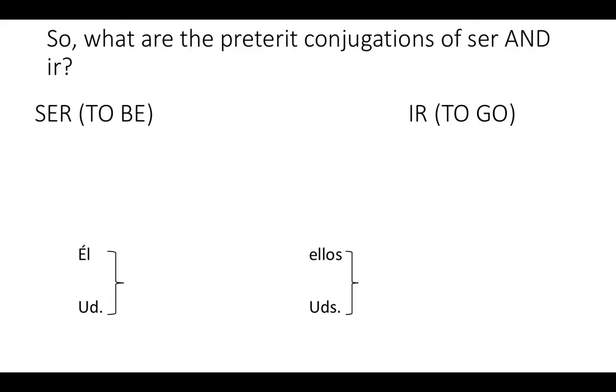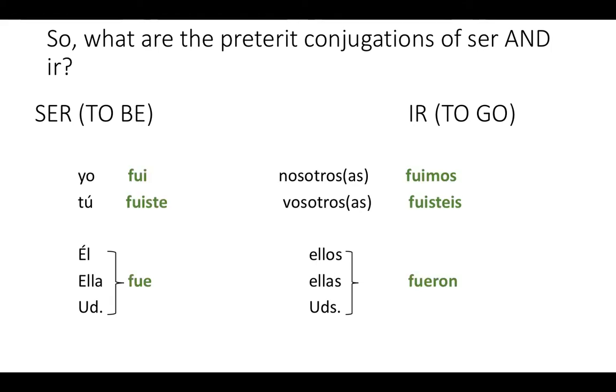So for ser and ir, both of them share this conjugation. And I want you guys to repeat with me, ¿sí? Yo fui. Tú fuiste. Él, ella, usted fue. Nosotros fuimos. Vosotros fuisteis. Ellos, ellas, y ustedes fueron.